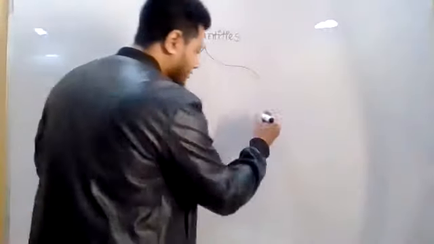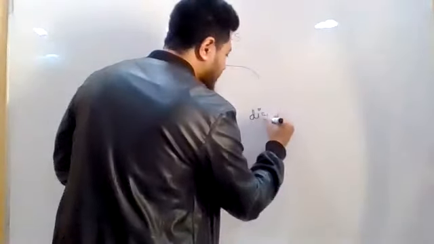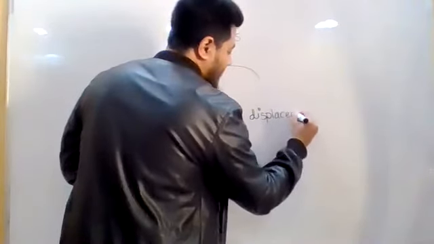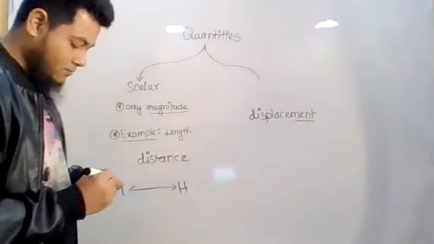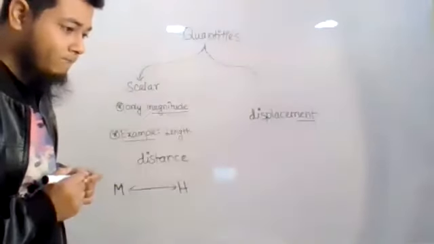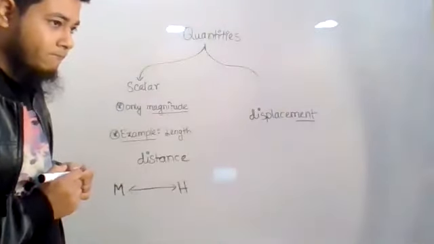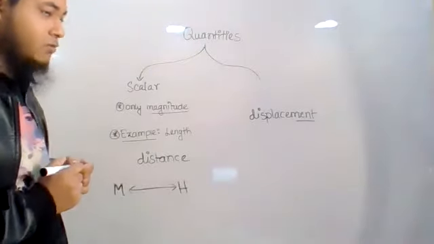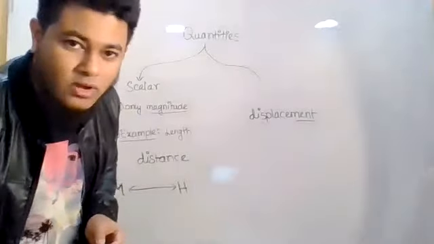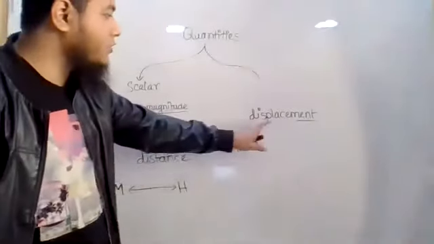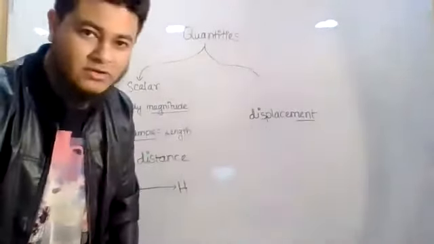But a similar quantity is there, that is displacement. This is a vector quantity. This displacement will come under a vector quantity. Why is it a vector quantity? There is less than 1 minute. Think about it. Displacement, why is this a vector quantity?